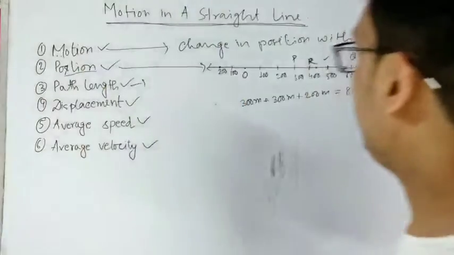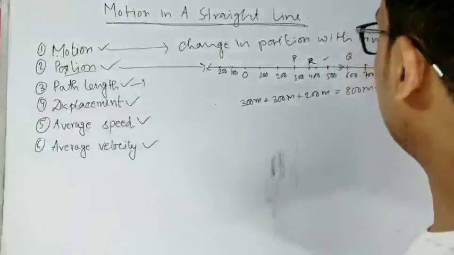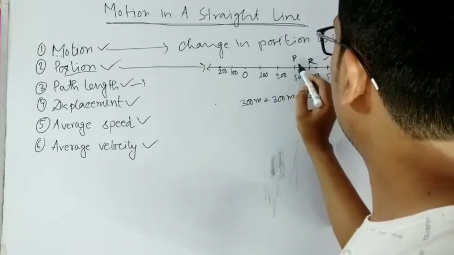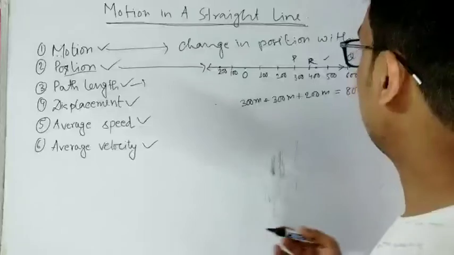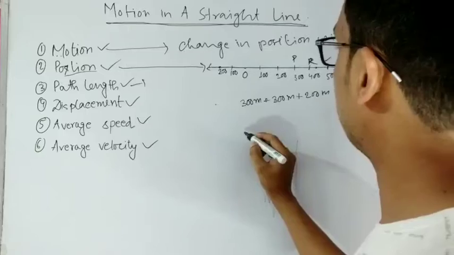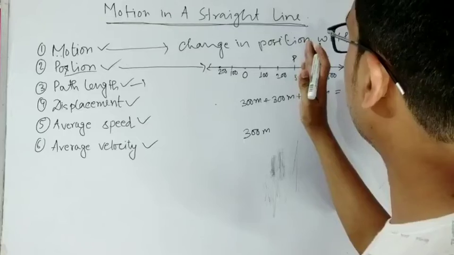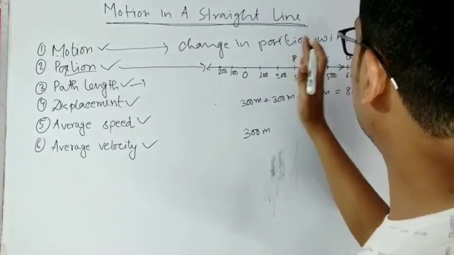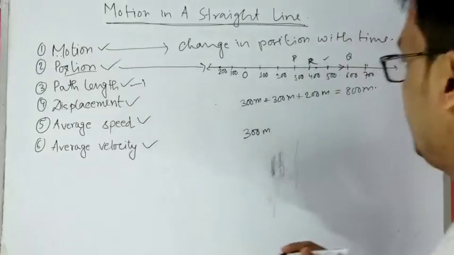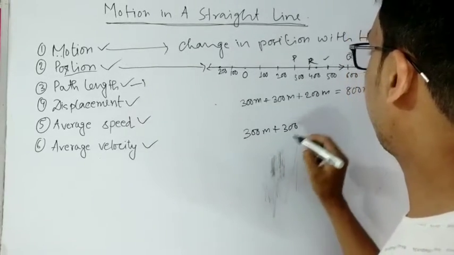But if we are considering displacement, then what will happen? In the first case, if the particle starts from O to P, then the displacement is 300 meter. It is moving in the same direction, x direction. So the displacement also will be 300 meter. Then if it moves again from P to Q, it moves an extra 300 meter and it is still moving towards the right direction or positive x direction. So again we have to add this.